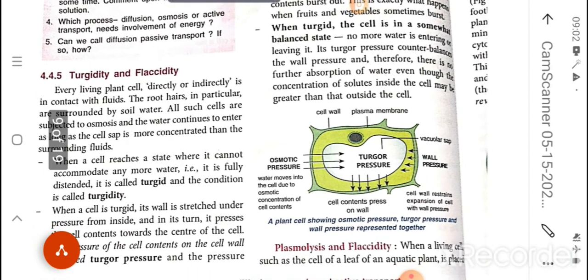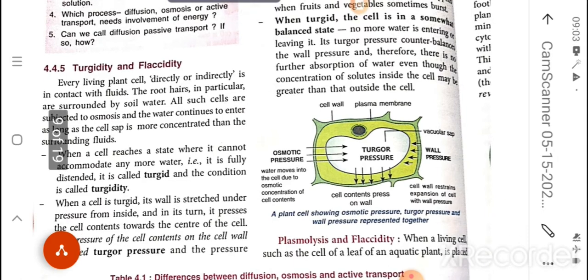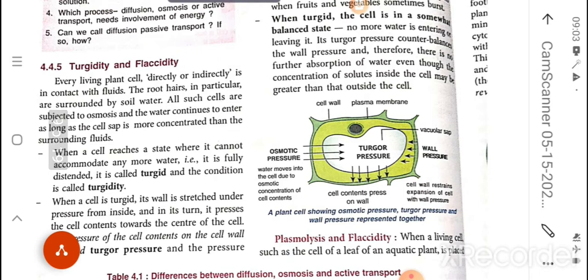So when a root cell reaches a state where it cannot accommodate any more water, at that time it is fully distended and it is called turgid, and the phenomenon is known as what? Turgidity. So turgidity means when a cell cannot accommodate any more water, then it is called turgid and the phenomenon is called turgidity. At that time the cell is in a fully distended condition.